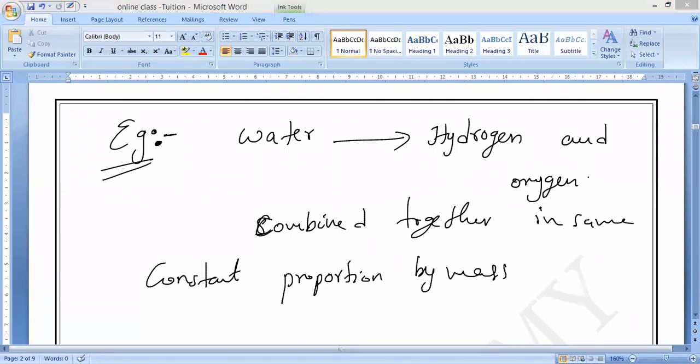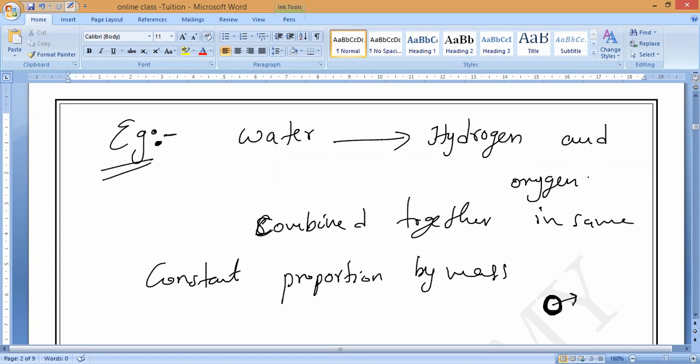For example, if we take water, one drop of water contains millions of H2O molecules. Yes or no? Millions of H2O particles. And if you take just one molecule of H2O, that is the smallest unit of water.